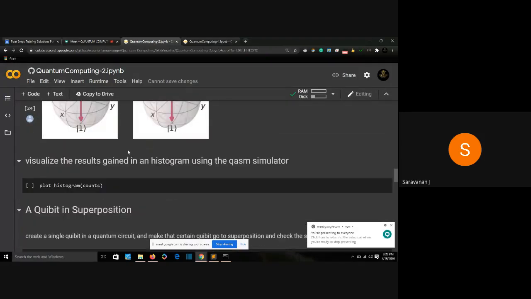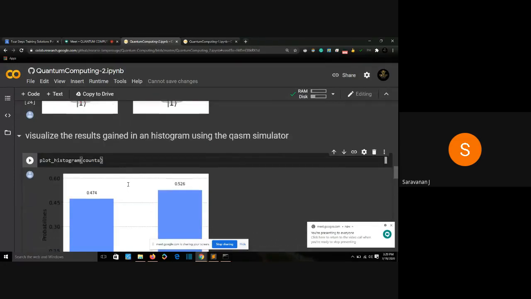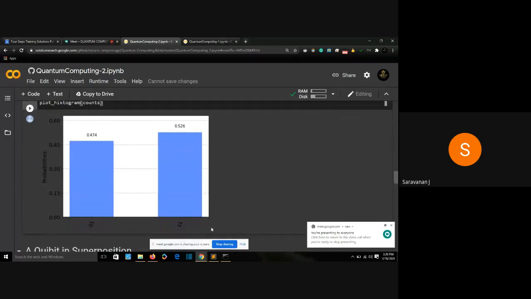Now we'll use the plot histogram function. As yesterday, we are getting the probability of the first qubit being 1. This is the first qubit and this is the second qubit, the 0th qubit and the first qubit. In this part, the 0th qubit is 1, and in this part, the 0th qubit is 1 too. The first qubit is 0 here and 1 here, because the first qubit is in superposition. That's why it's telling 2 possibilities: the first qubit being 0, the first qubit being 1.